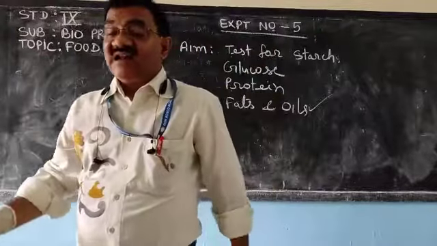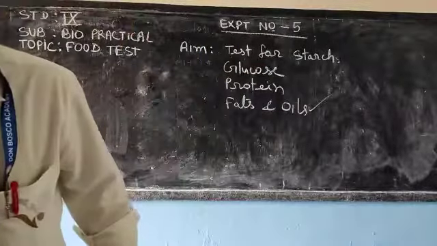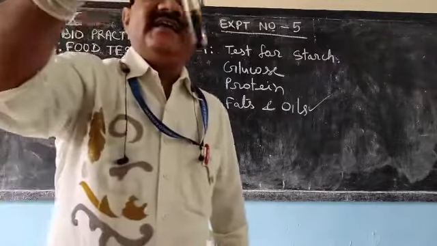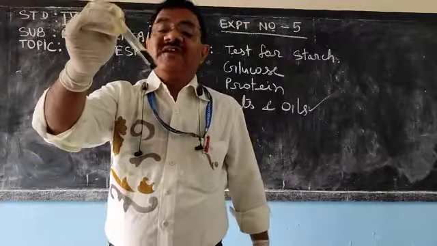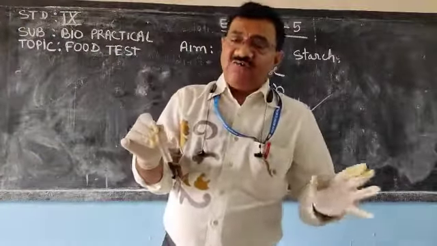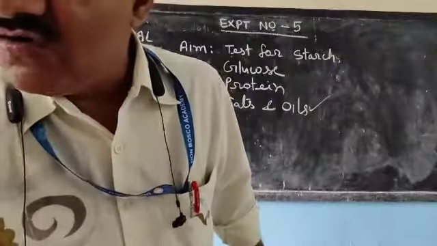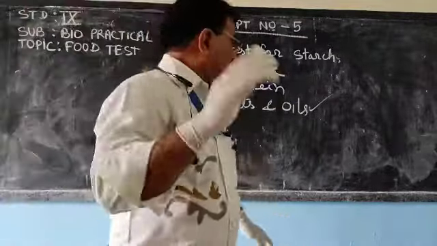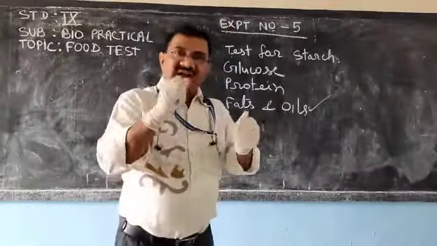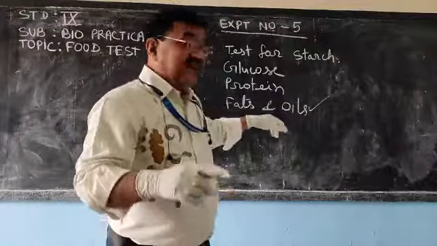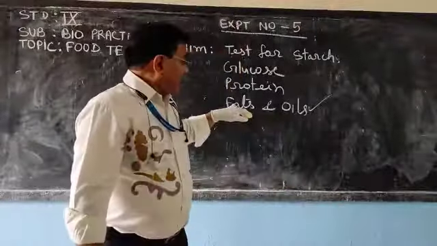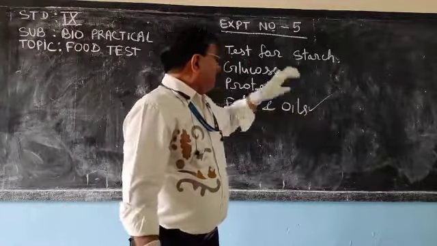If the color changes to blue black, what does it indicate? It indicates the presence of starch. So we have understood how to find the presence of starch. Once more, if we crush food in a white paper and it leaves an oily mark, it indicates the presence of fats and oils.